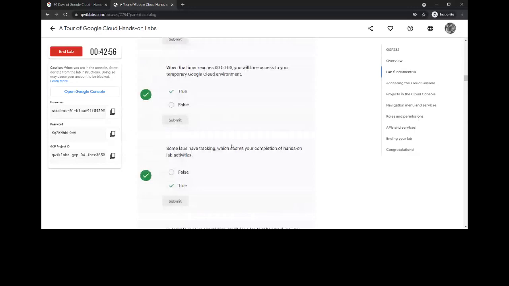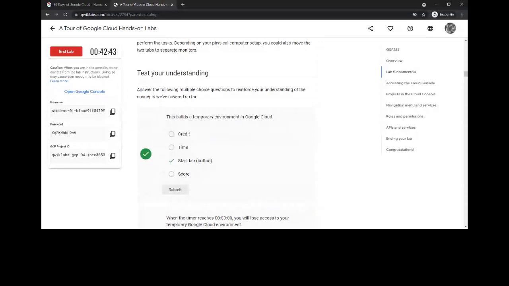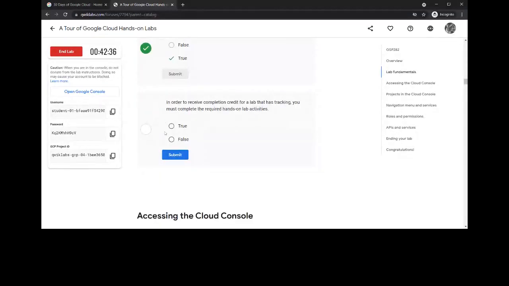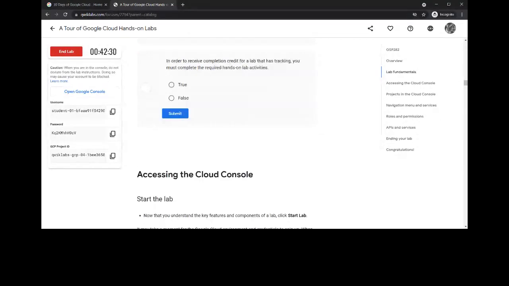Everything is mentioned about it: start lab, credit, time, score. Every question is discussed above here, so you just need to go through the description, understand it, and answer those questions. I hope you are getting it right. In order to receive completion credit for a lab that has tracking, you must complete the required hands-on lab activities. It is true.